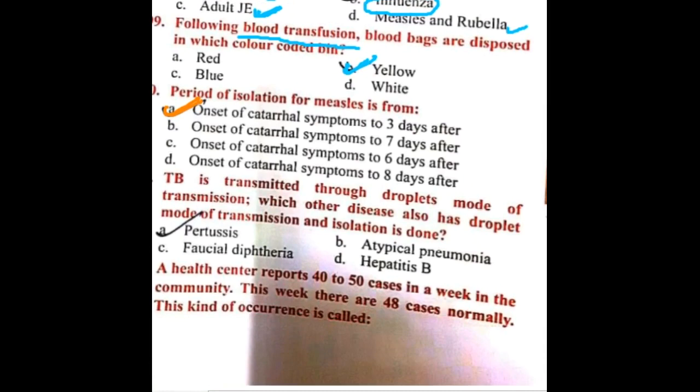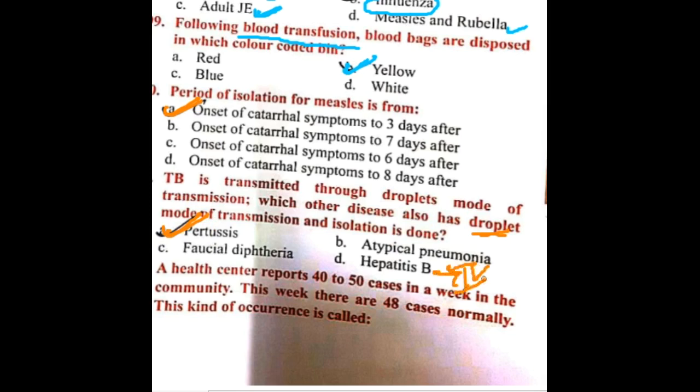The next question. TB is transmitted through droplet mode of transmission. Which other disease is by droplet mode of transmission? Pertussis is by droplet mode of transmission.